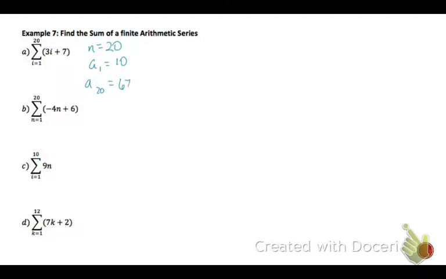And I need to know the last term, so I plug in 20. 60 plus 7 is 67. Now to use the formula, the sum of my 20 terms equals n, which is 20, times a sub 1 plus a sub n, so first term plus the last term, divided by 2. So the sum of this first is 770.